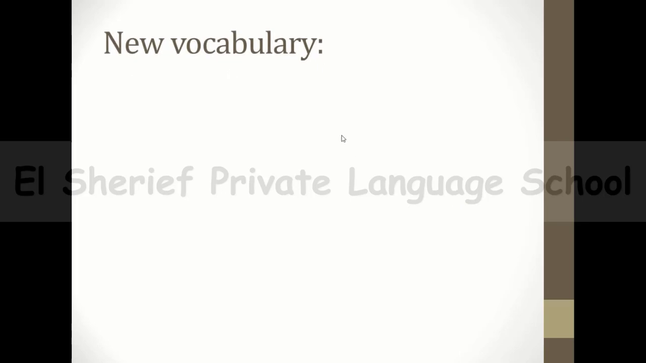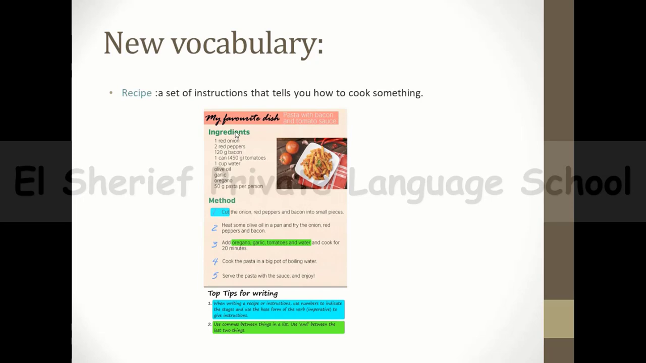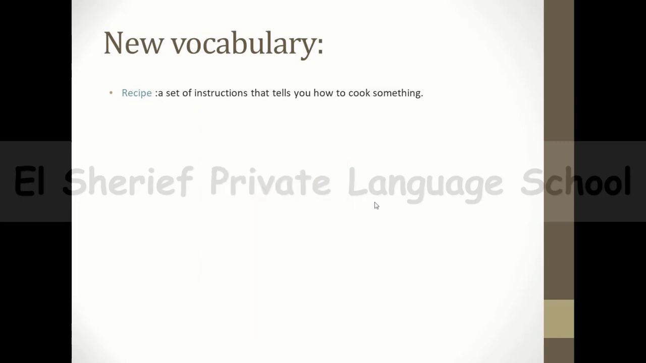And now let's know the new vocabulary in our text. First of all, we have this word recipe. Recipe, guys, is a set of instructions that tells you how to cook something like this. This is a set of instructions in the ingredients and then the method or the instructions to make pasta, for example. So this is a recipe of pasta.